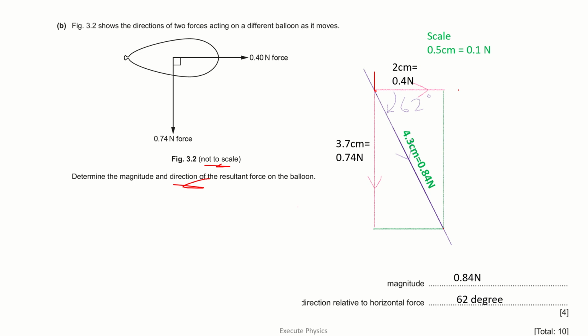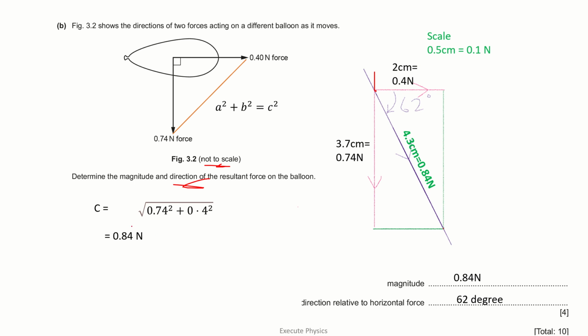Okay. The next is Pythagoras theorem, which is an alternative method. For that, you need to use Pythagoras theorem to find out the resultant force. As you draw the line joining the two forces, you apply Pythagoras theorem, and you will get the answer as the square root of 0.74 Newton squared plus 0.4 squared.